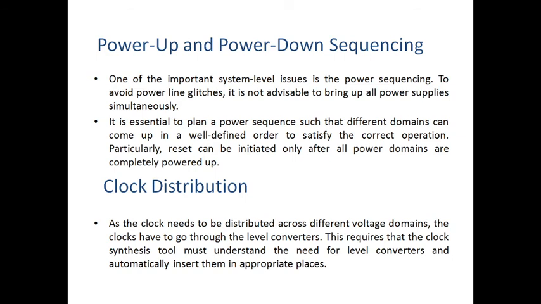See the first condition: in order to avoid power line glitches, we don't bring up all the power supplies simultaneously. Remember that one. That is the first condition.